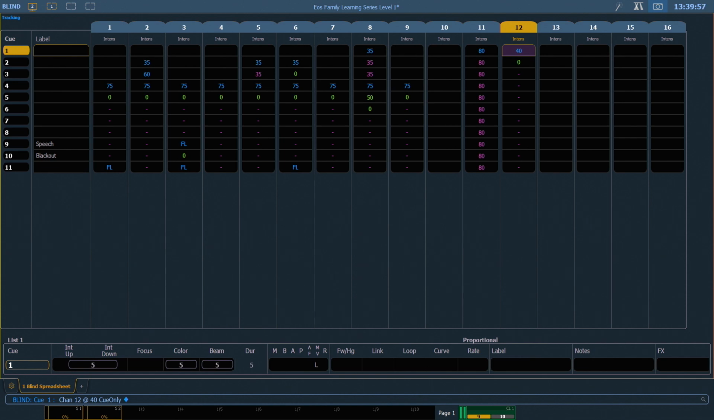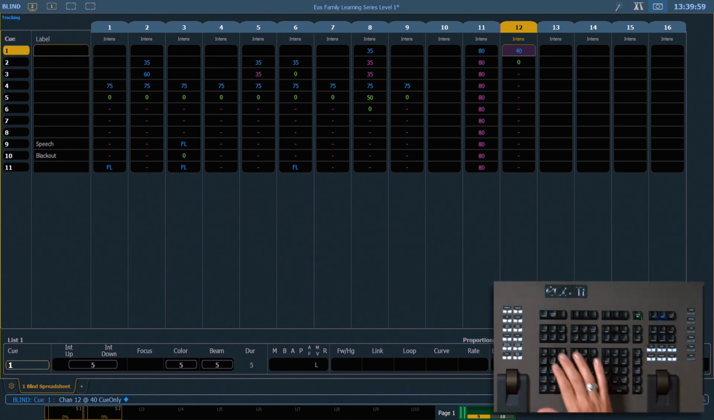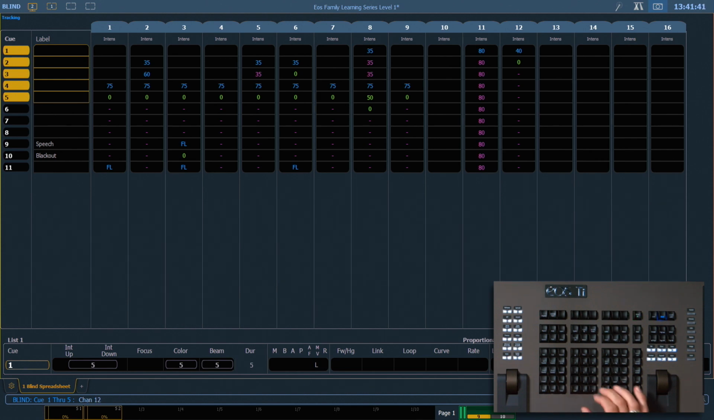We can also update a range of cues using cue only. So if I select cue 1 through 5, enter, we're going to take channel 12 again at 40 as before with our cue only modifier. Now you'll see within this range of cues, channel 12 is tracking, but the tracking stops once we get to Q6.